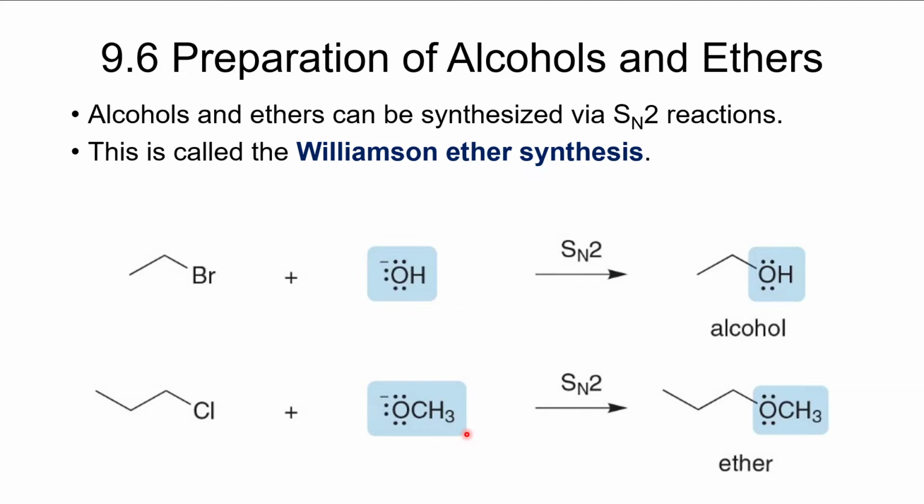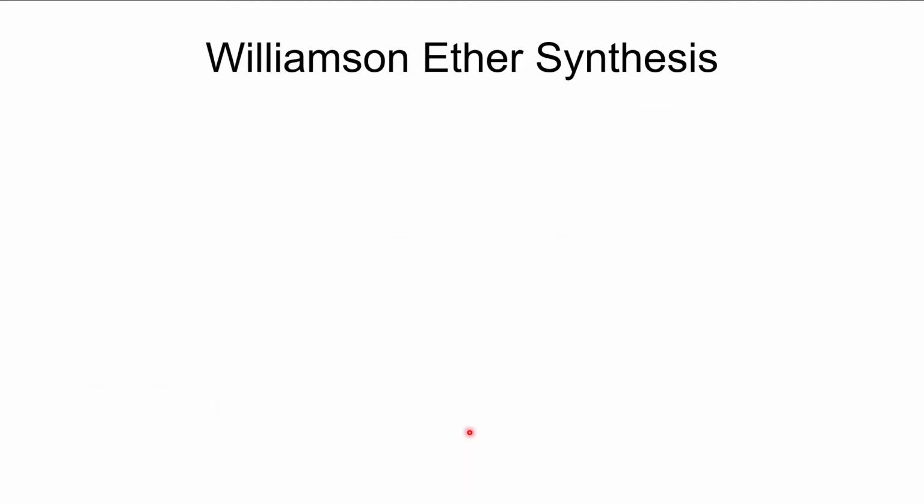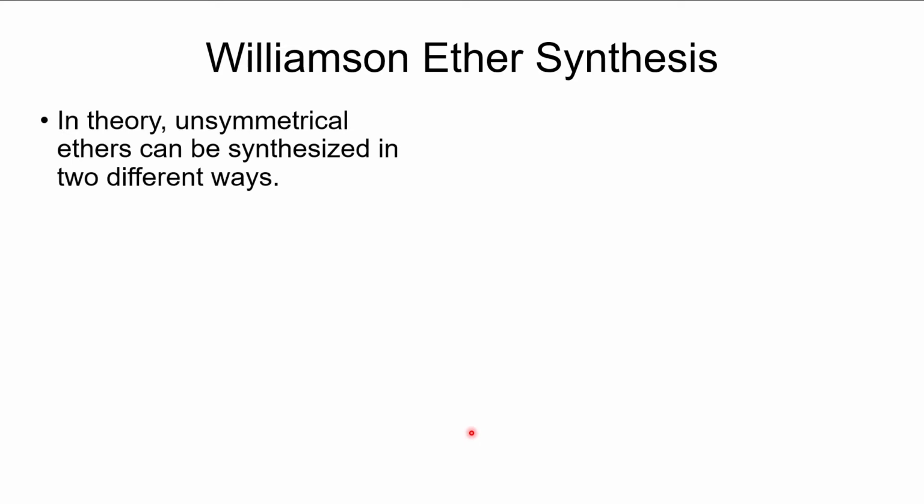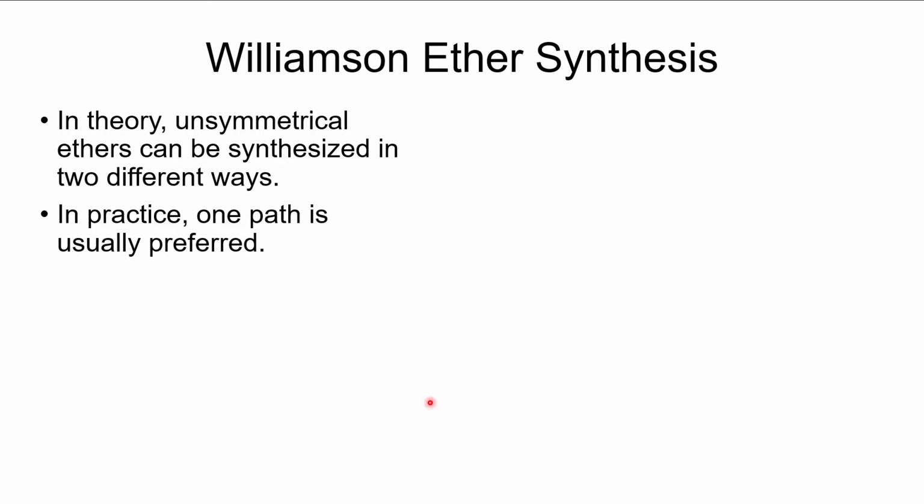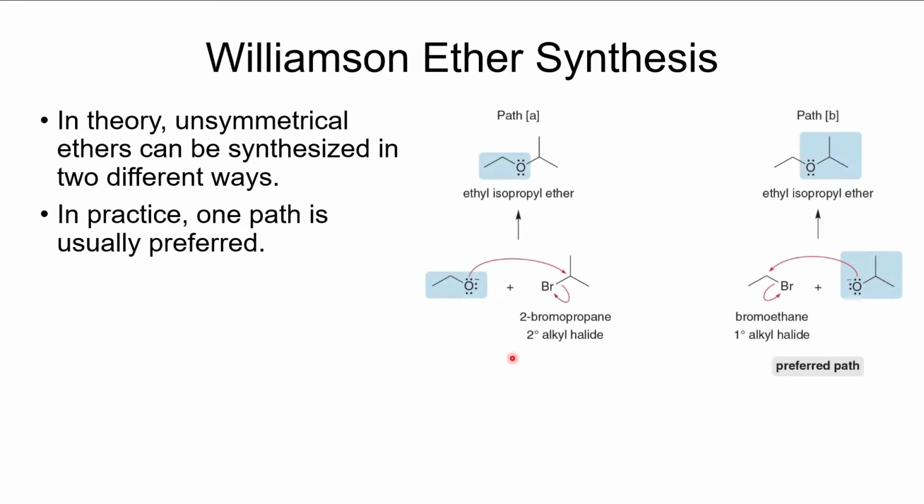ethers. Typically, when we do a Williamson ether synthesis, we'll see that we can produce unsymmetrical ethers like we saw on the previous page, and there's often two ways to do it, but one way is usually going to be a preferred pathway. So for example, if our goal is to produce ethyl isopropyl ether, well, we could use ethoxide as our nucleophile and 2-bromopropane, which is a secondary alkyl halide, as our alkyl halide.